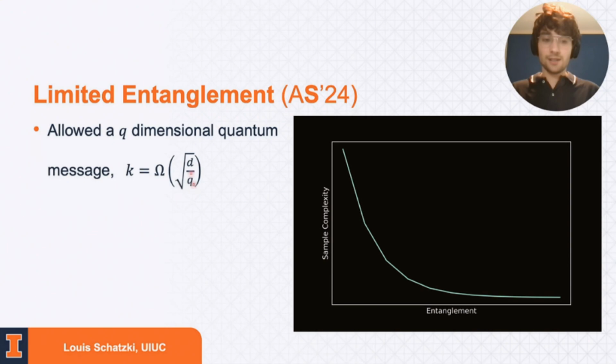I put square root of d over q here, but when q goes to 0, this does not in fact go to infinity. This actually just goes to square root of d. So that recovers the two extremes that we knew going into this. That is, when you have lots of entanglement, this is a very easy task. And when you have very little entanglement or truly no entanglement, this is a very difficult task.